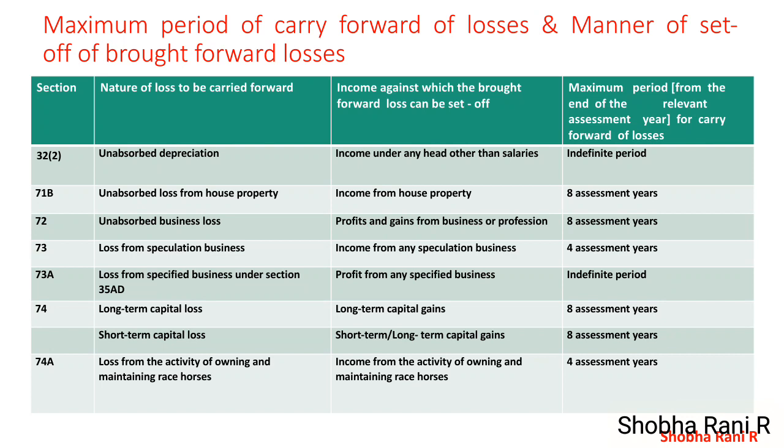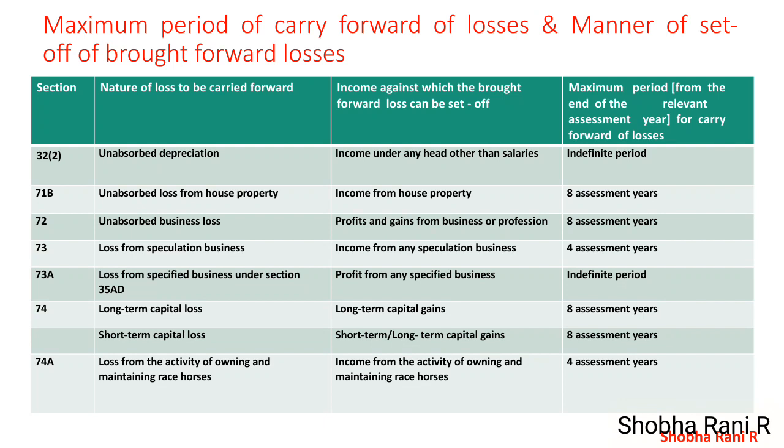Under Section 72 defines unabsorbed business losses. Loss from business or profession can be set off against any business or speculation income or any other head of income except salary and casual income. Unabsorbed loss from business or profession can be carried forward for 8 years, and such carry forward losses can be set off against any business or profession income, normal business, or it may be a speculation business.